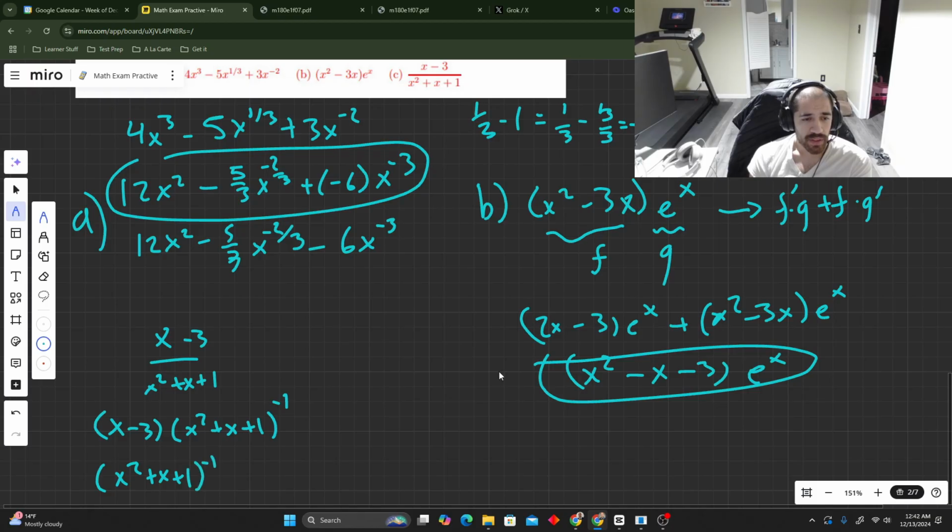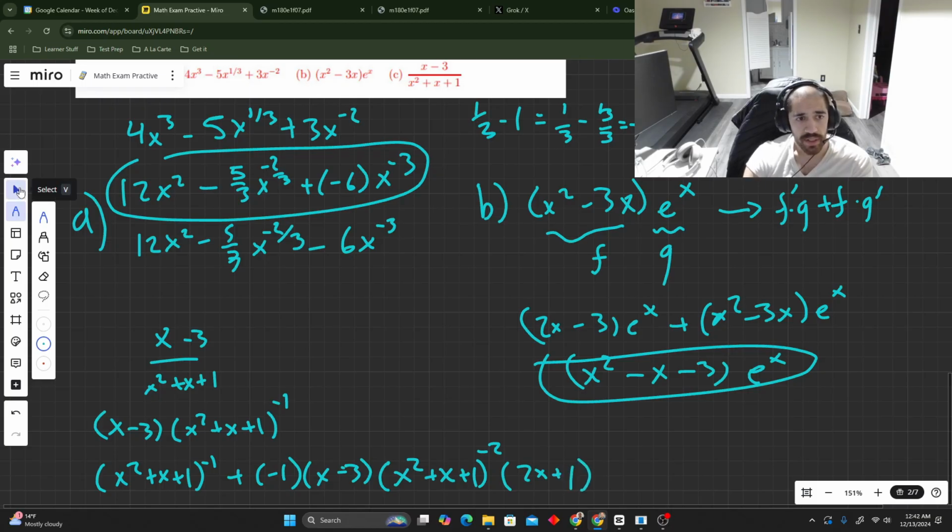Then plus, you're bringing this down, right? Minus 1. Leave this alone. And then you have this to the minus 2 power times the derivative of what's inside, which is 2x plus 1. And we're going to leave it at that. This would be our answer.